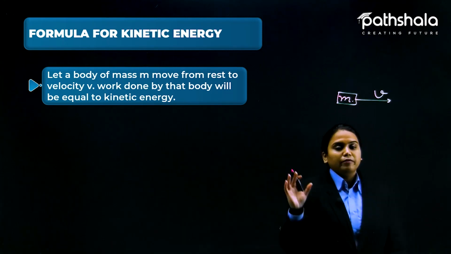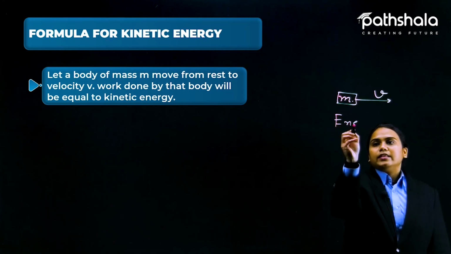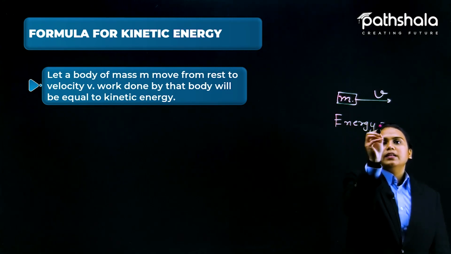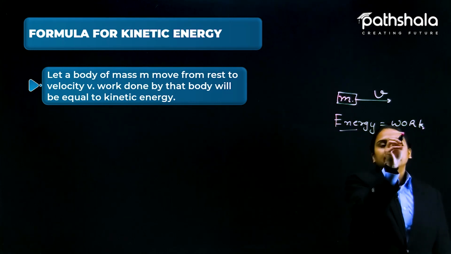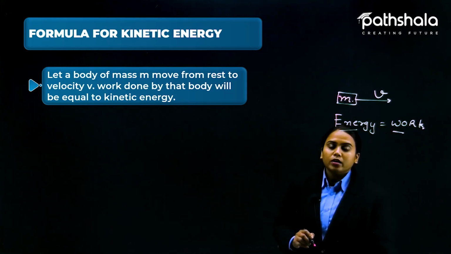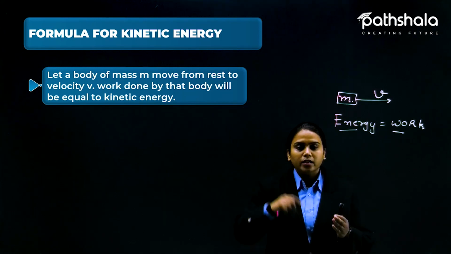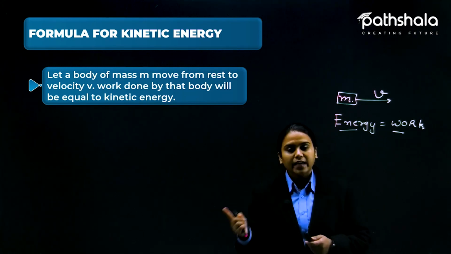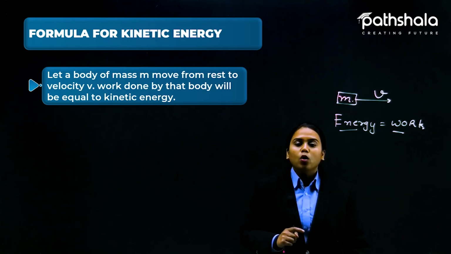Very obviously, if somebody does not have energy, how would it be possible for it to do some work? So we can say energy is equal to work, and here the energy is kinetic energy. So kinetic energy is equal to work.